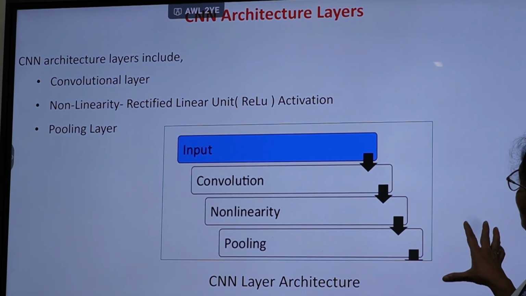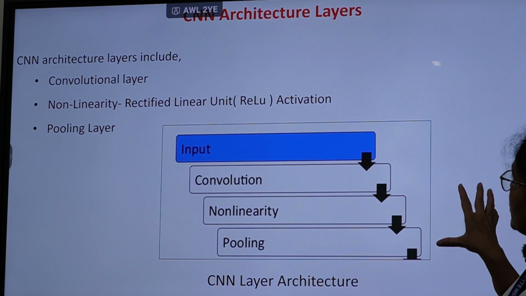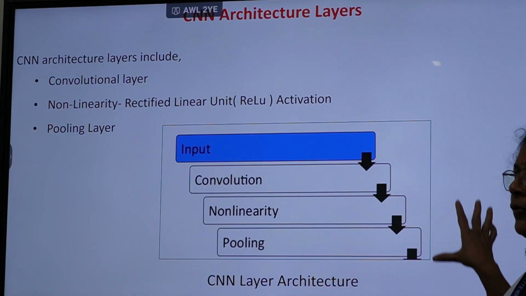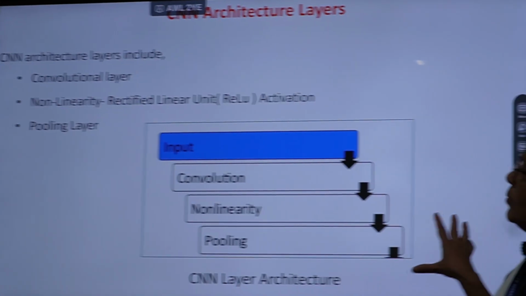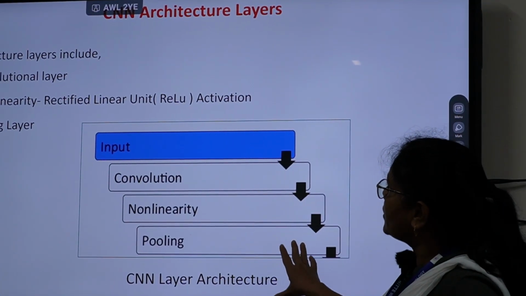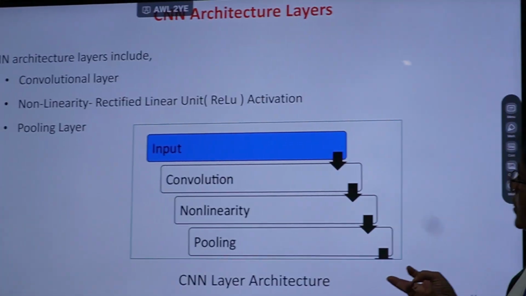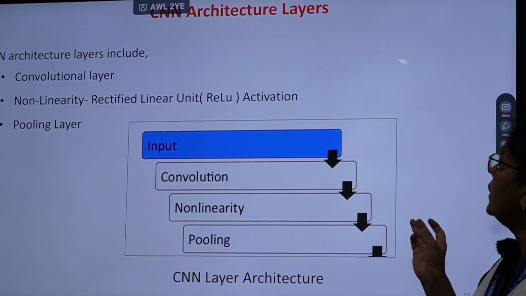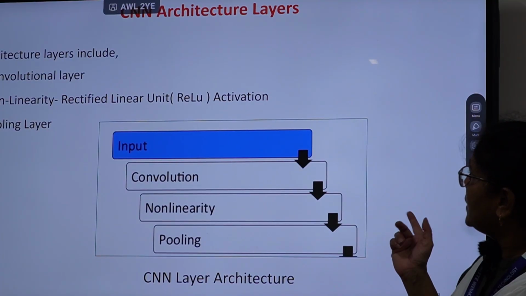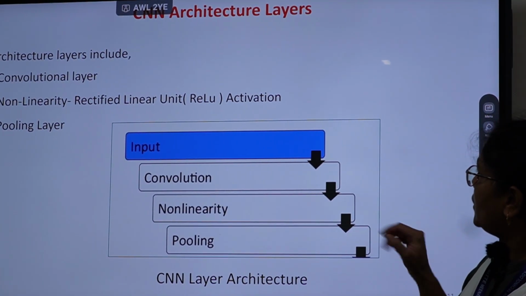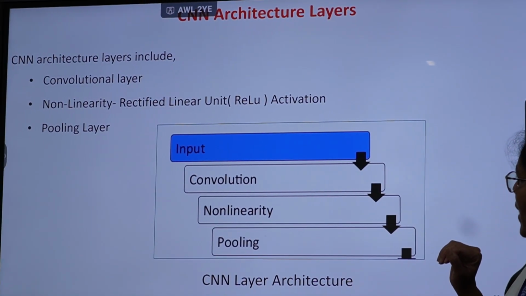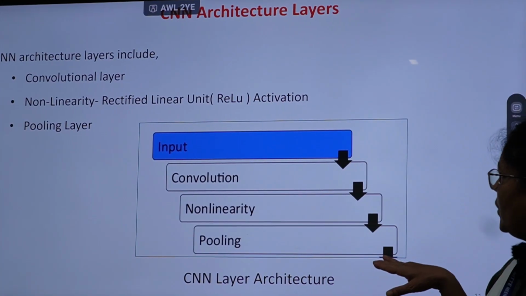Now coming to typical CNN architecture layers. There are so many varieties of layers, but these are the fundamental layers. CNN architecture includes convolutional layer, non-linearity layer, that is rectified linear unit. In short, it is known as ReLU activation. Then is the pooling layer.